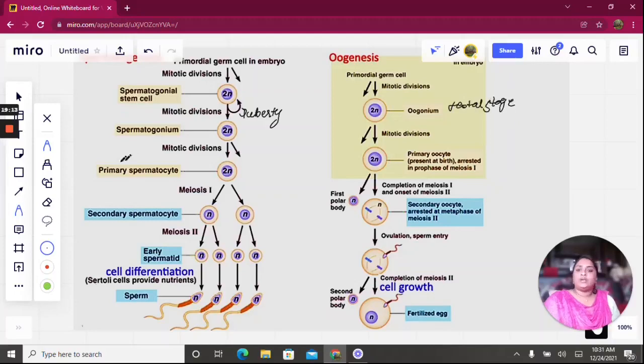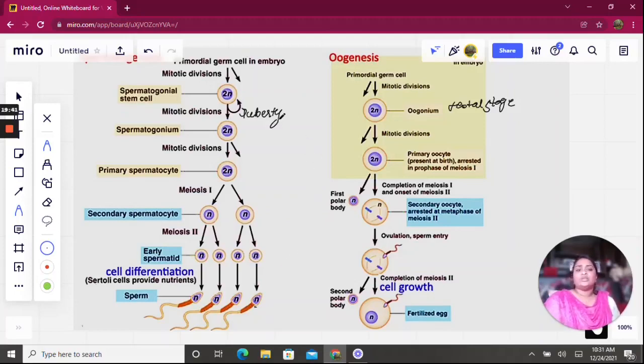The spermatogonium undergoes mitosis division, and some of the spermatogonium undergo differentiation and produce primary spermatocytes, which undergo meiosis 1, produce secondary spermatocytes, that eventually undergo meiosis 2 and produce spermatids. And the spermatids transform into sperms or spermatozoa with the help of some hormones released by Sertoli cells, as I told before. So this is about spermatogenesis.